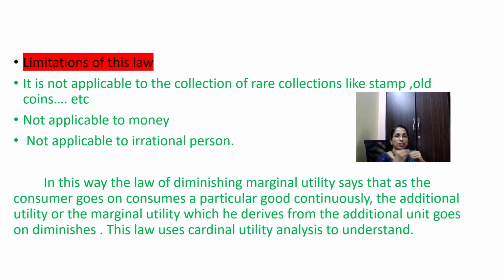You can take the example of a person whose appetite won't be filled even if he consumes more and more apples. So for such individuals, this law is not applicable. I hope all the students have understood this particular law clearly, and this law uses the cardinal utility analysis.